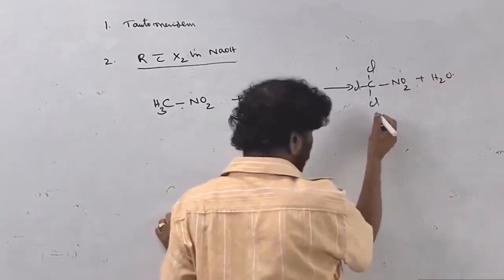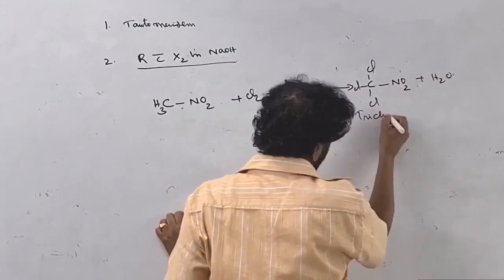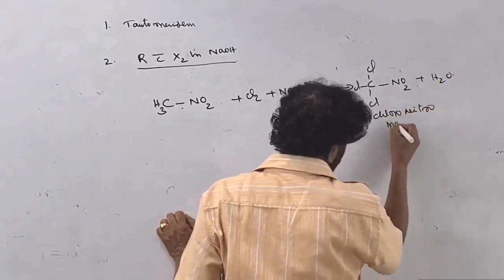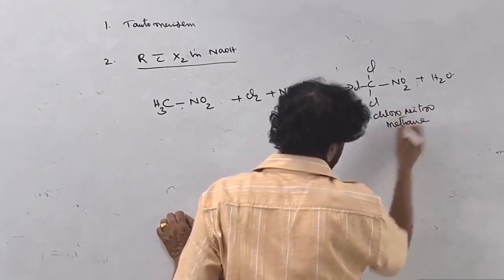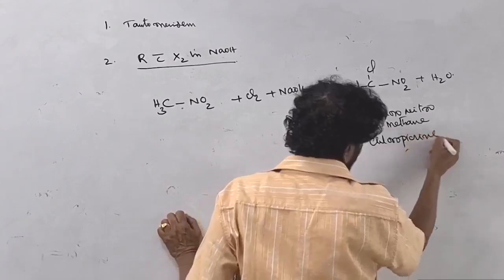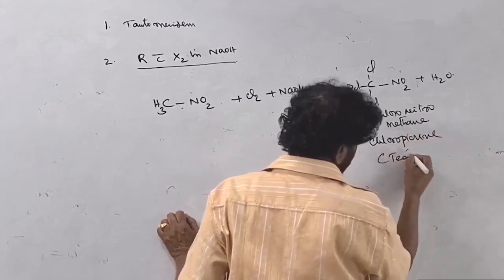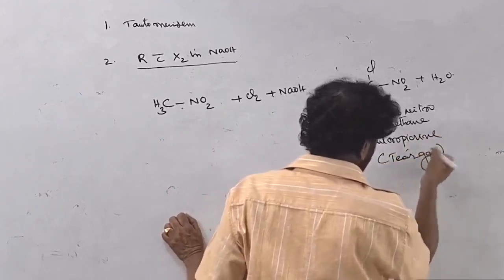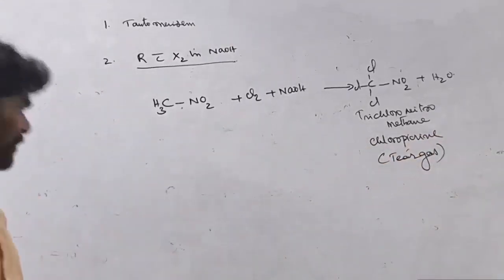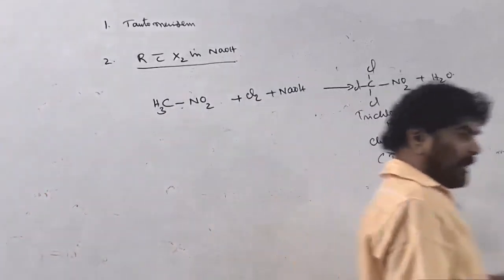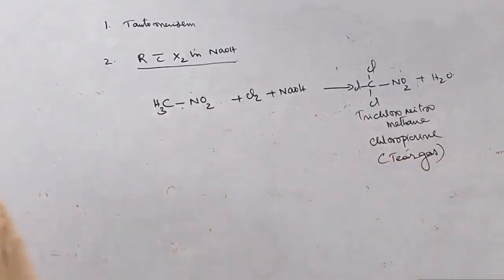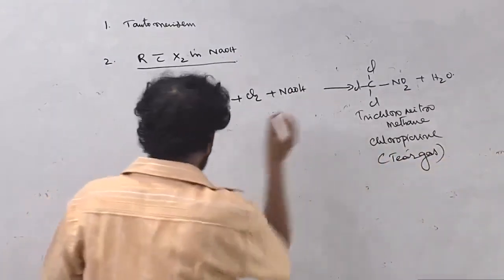So this is trichloronitromethane, which is known as chloropicrin. It is also called tear gas, a lacrimator which causes tears. It is used in tear gas shells, and it is also used as an insecticide.